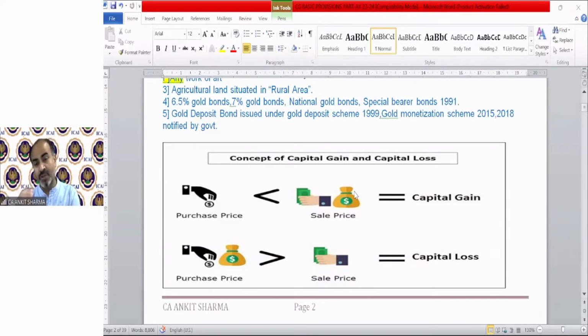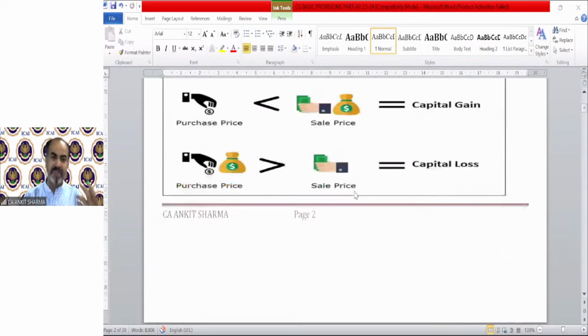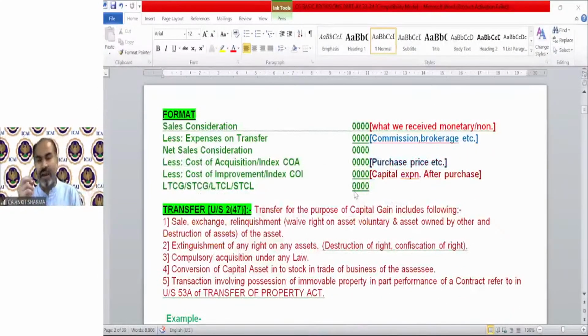And if it's loss on sale of asset, it is a capital loss. But we cannot use the word profit or loss. We need to use the word capital gain or capital loss. I personally believe that on all other heads of income, the formats are huge. The easiest format for calculation is under all heads of income except income from other sources, but technically there is no format.